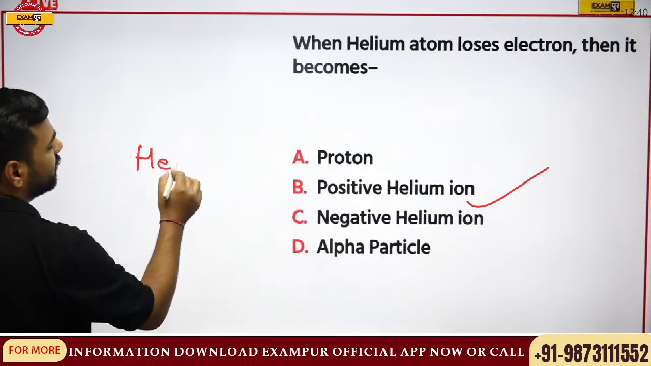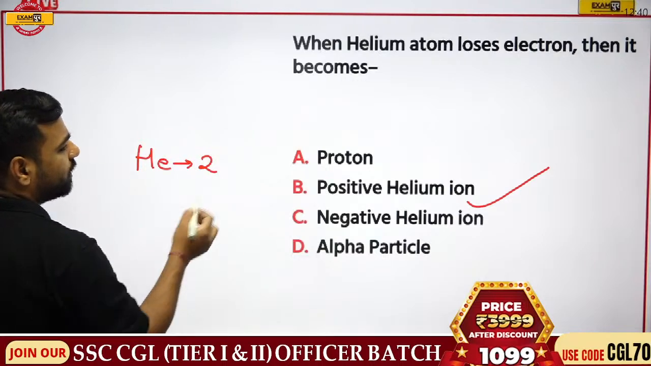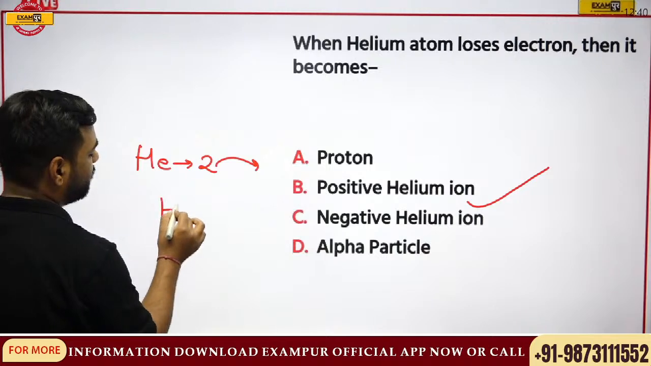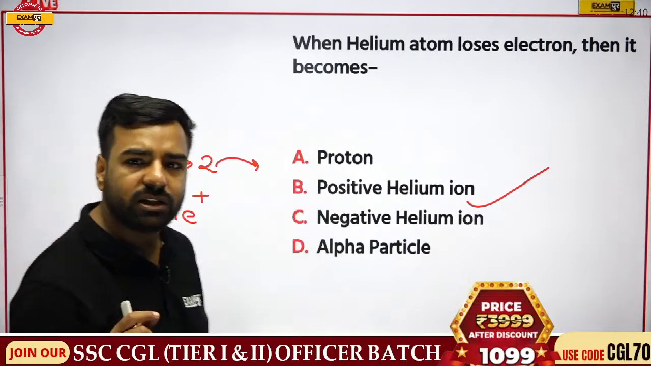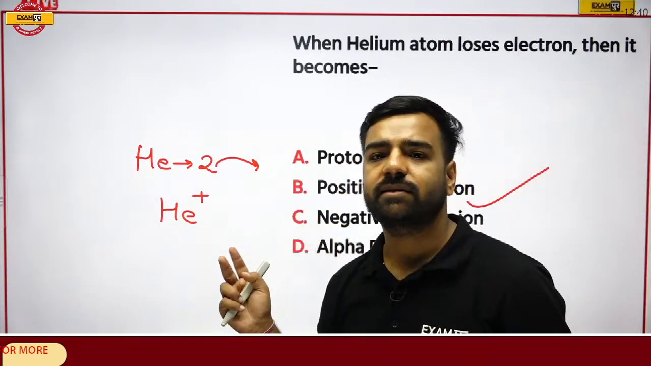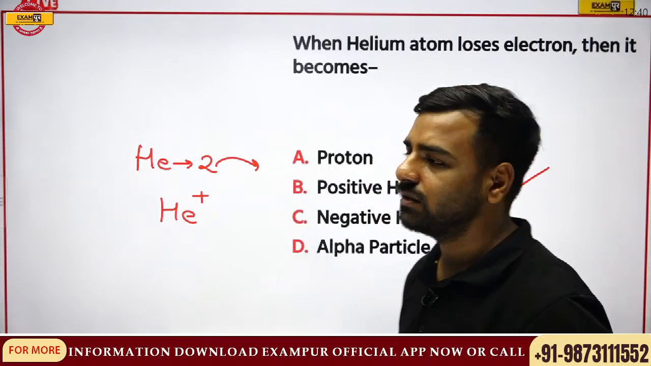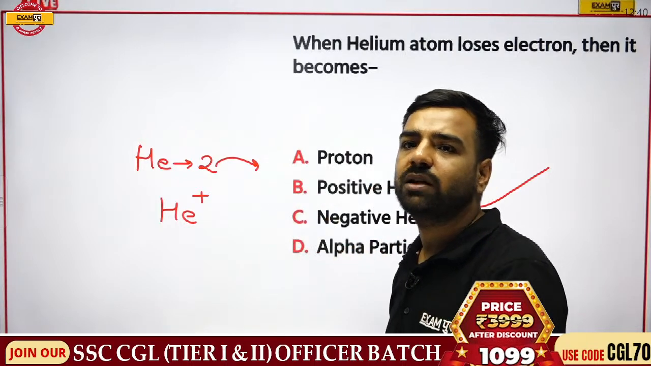If I talk about helium, we know that helium's atomic number is 2. So the number of electrons is 2. But since one of the electrons is lost, it will become He plus. And remember, whenever one electron is lost, it will be 1 plus. If 2 electrons are lost, 2 plus. If 3 electrons are lost, 3 plus. In the similar manner, if 1 electron is gained, minus. 2 electrons gained, 2 minus, and so on.